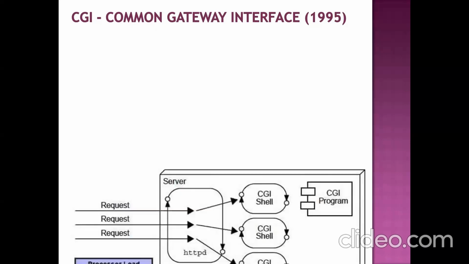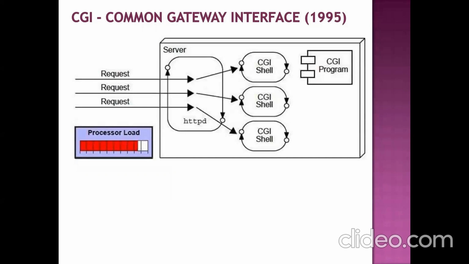Then I'll explain the drawbacks. See this diagram first. Suppose this is the web server. Just assume that this is the web server. The outer box is the web server. And here this is our CGI program which handles your request, right?